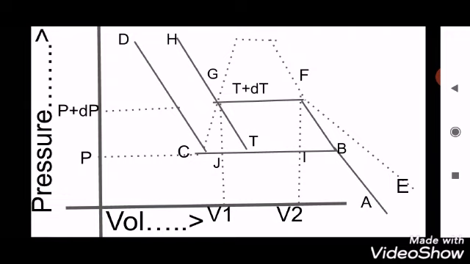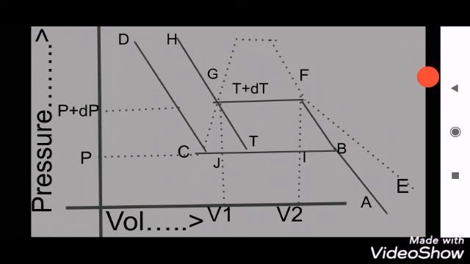So along BC, the vapor is condensing to a liquid state at temperature T, and it rejects latent heat L. In the reverse direction, along CB, the liquid is converting into vapor and it absorbs latent heat. At that time, the temperature T and pressure P remain constant.